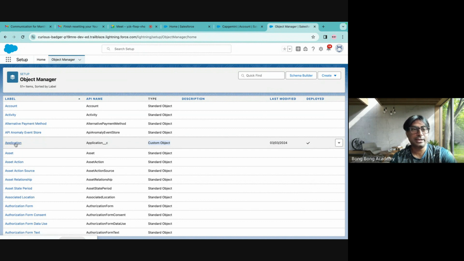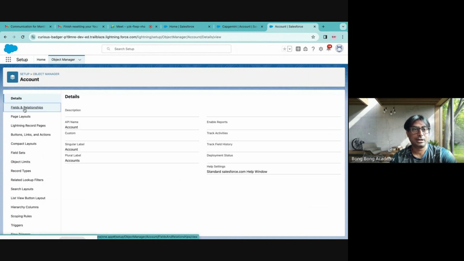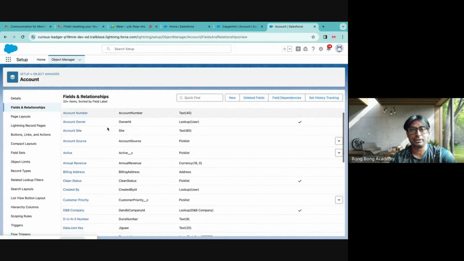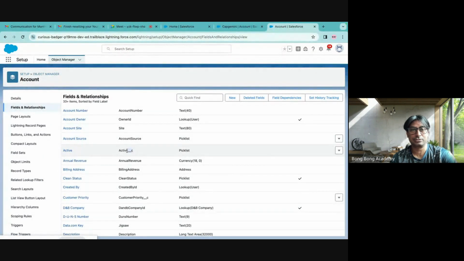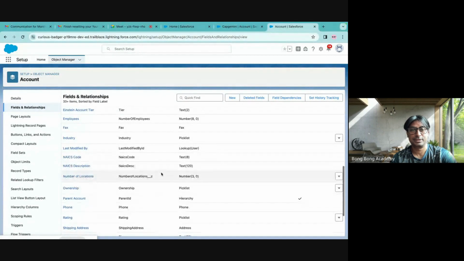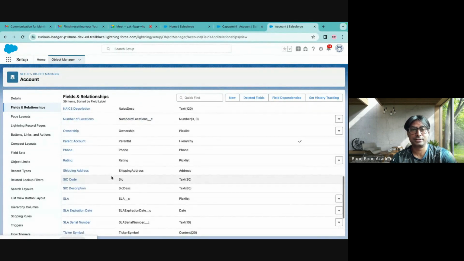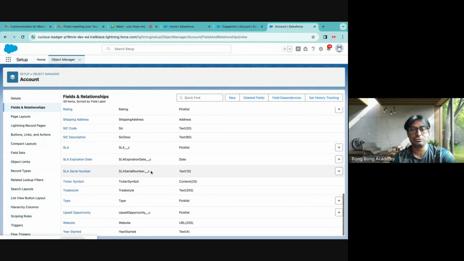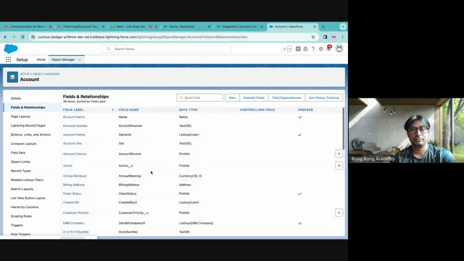Now, if I created application right now, right? In account, I saw so many standard fields already there, right? But here I can see underscore C. That means there are some custom fields also that have been created. These are custom fields, new fields, or some things which you have created, right?